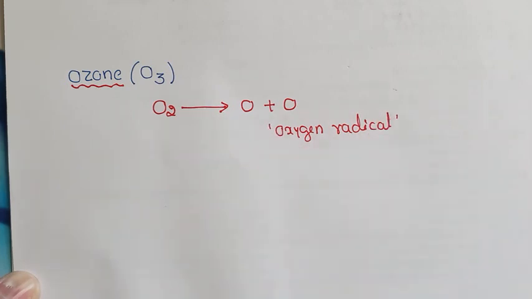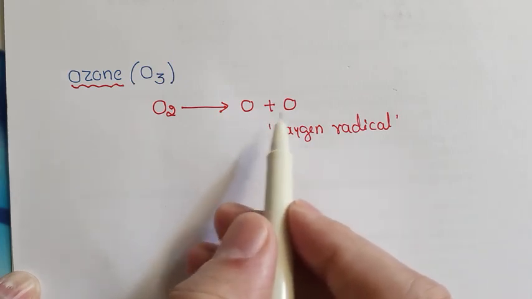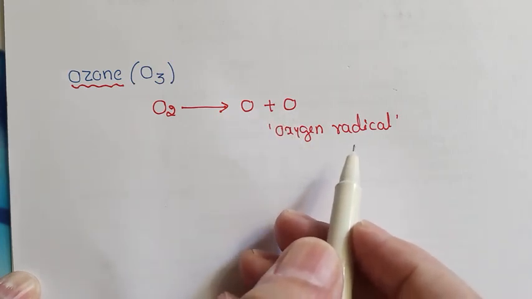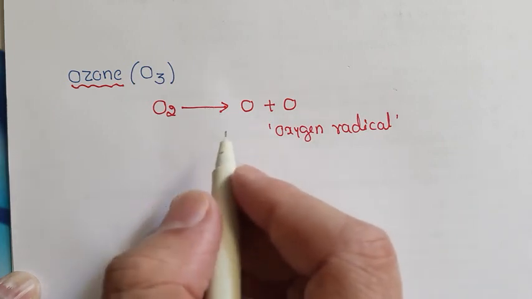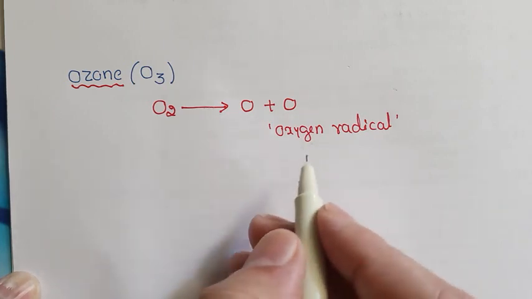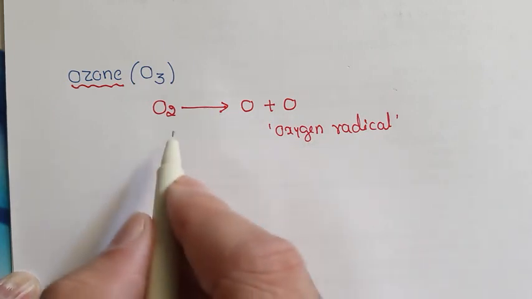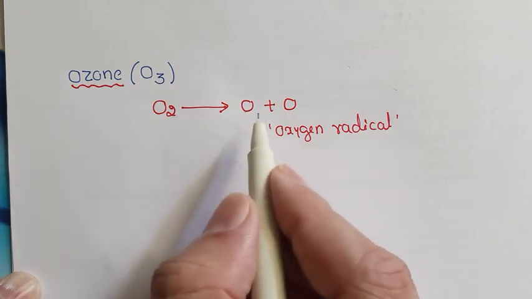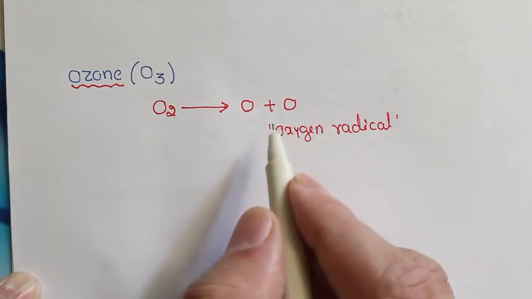In oxygen we have a double bond between the oxygen atoms. Here there is an odd number of electrons, therefore oxygen radical. Because of sunlight, oxygen splits to give two nascent oxygens or oxygen radicals.